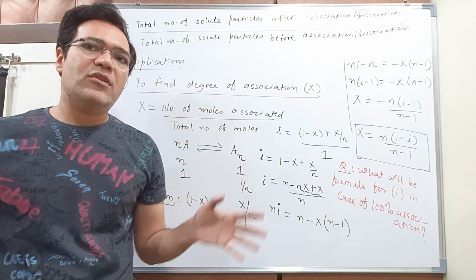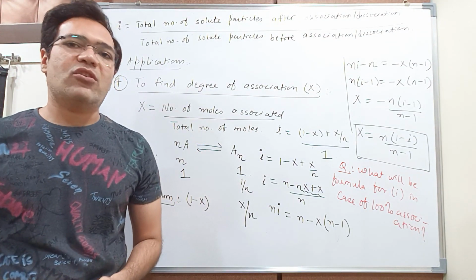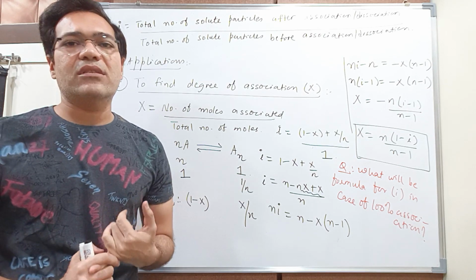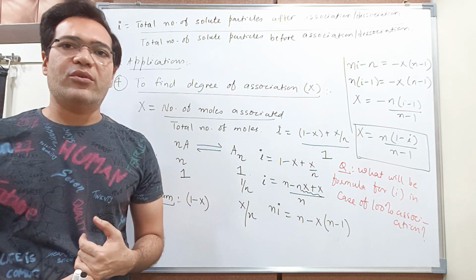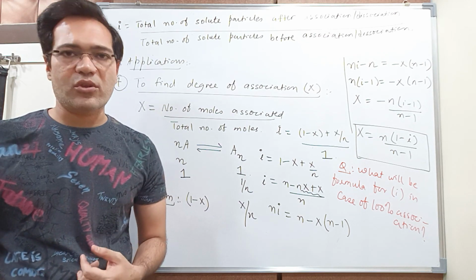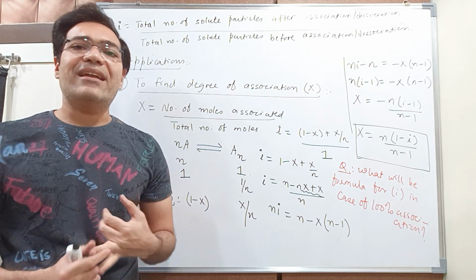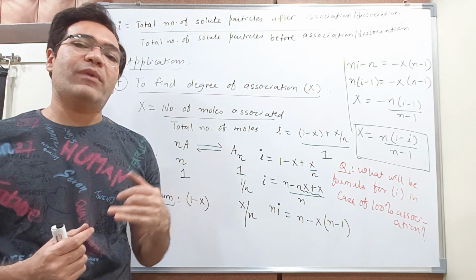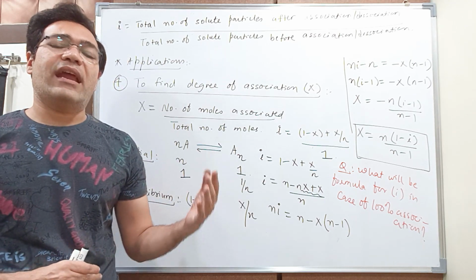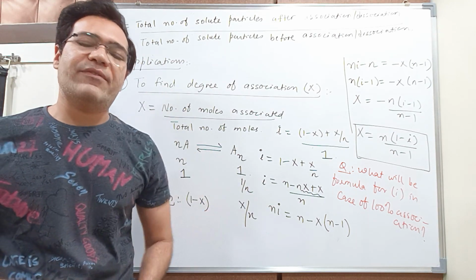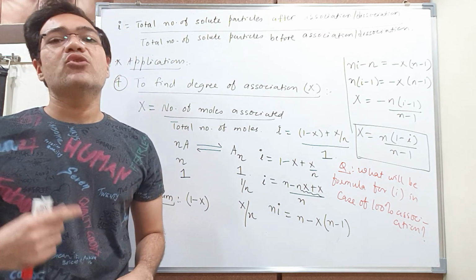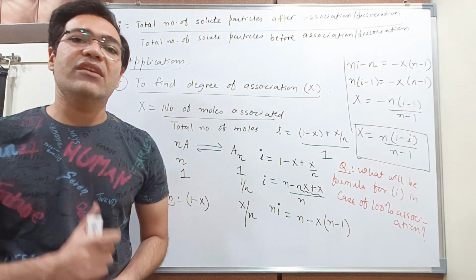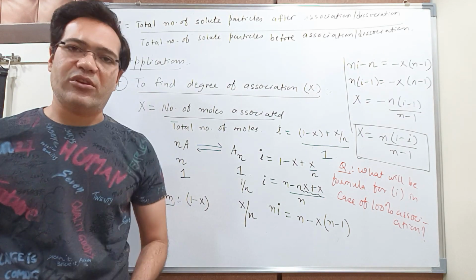So that's all about Van 't Hoff factor. Let us sum up the application of Van 't Hoff factor. The first is, students, Van 't Hoff factor can be used to decide whether your solute undergoes association or dissociation in the solution. The second is, you just have to multiply by Van 't Hoff factor, and those formulas of colligative properties that we have studied earlier can be modified, and hence they can be used to calculate the molecular masses even in the case of association or dissociation.